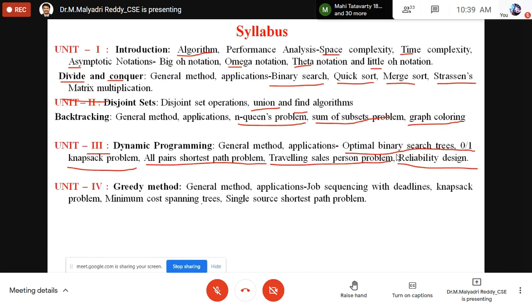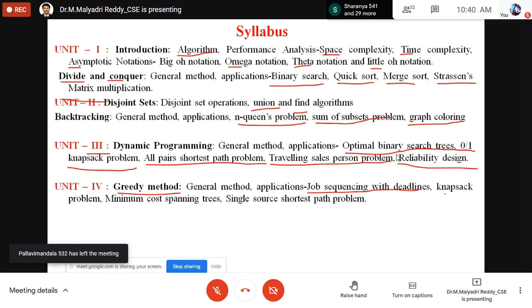The fourth unit is the greedy method. Greedy method is nothing but a feasible solution with the minimum cost or optimal cost. Job sequencing with deadlines means, suppose some jobs are given to you and some deadlines are given to you. So within the deadlines, what is the sequence of jobs to execute? That means within the deadlines, we need to execute the maximum number of jobs. That is the first problem.